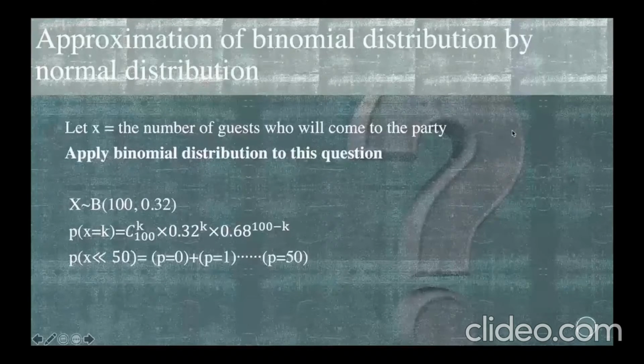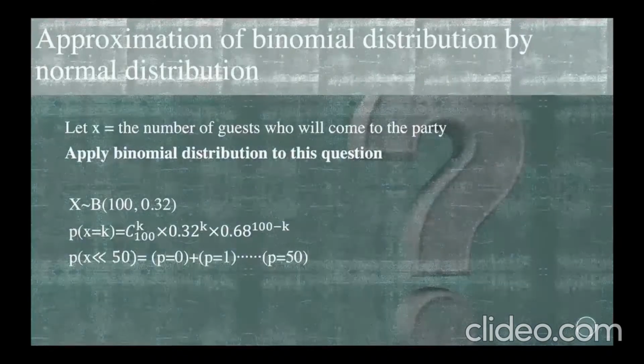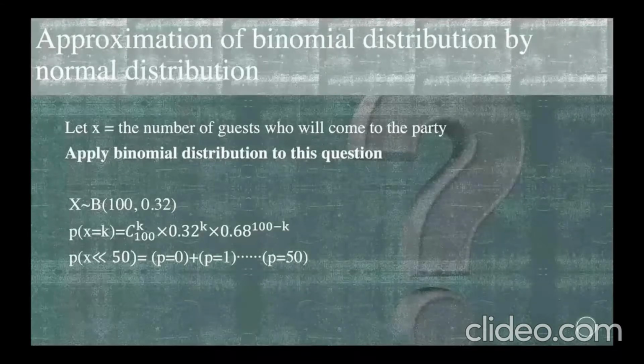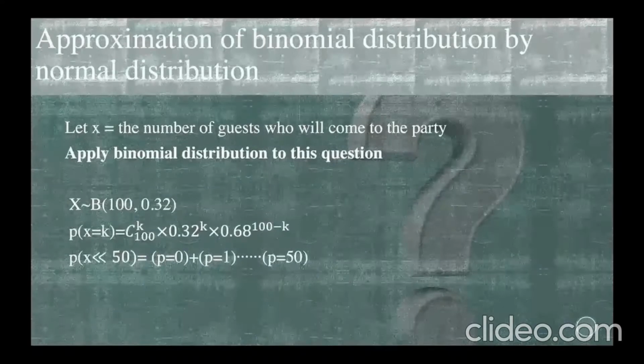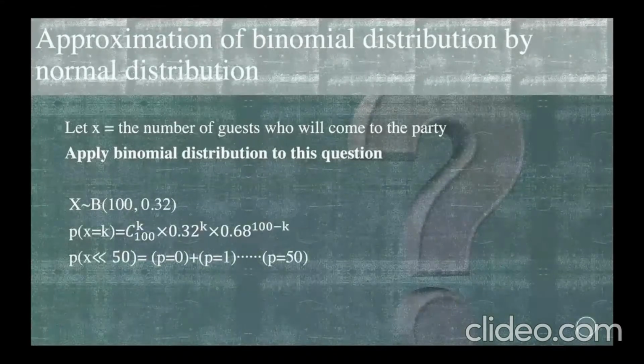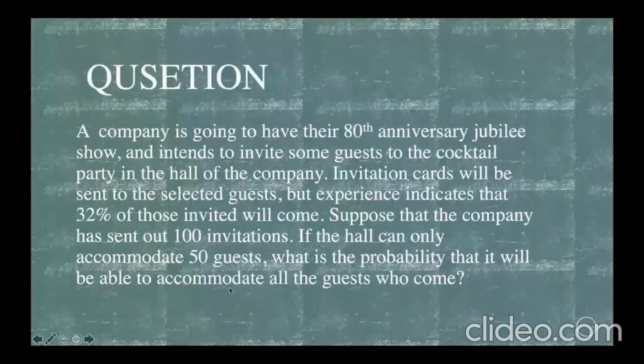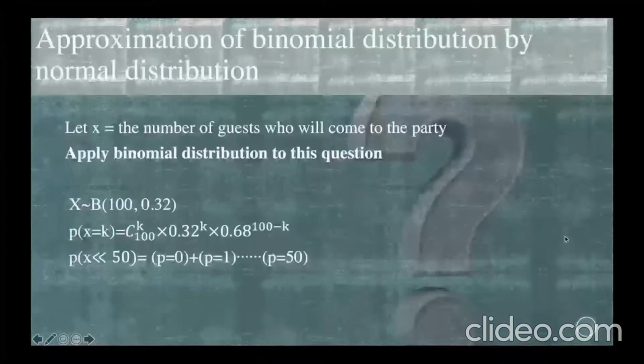So first, we let X equal the number of guests who will come to the party. Actually, it fulfills all the requirements of the binomial distribution: 100 people, and the probability of each person coming to the party is 0.32. So we need to find the probability that the hall will be able to accommodate all the guests who come, which means we need to find the probability that the number of guests who will come is under 50.